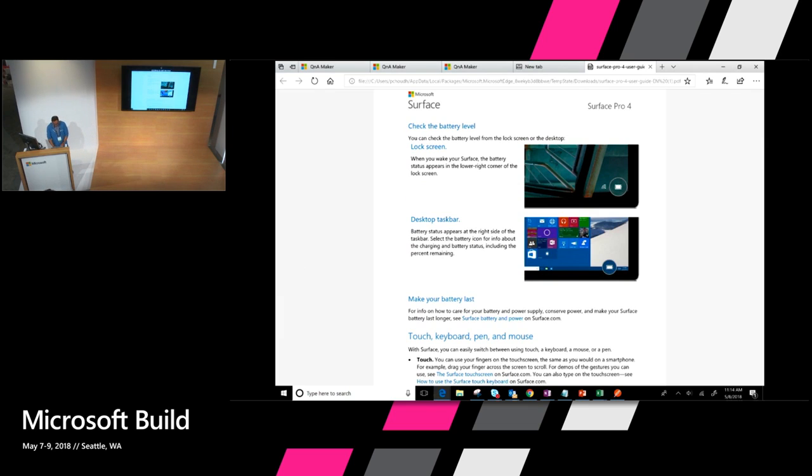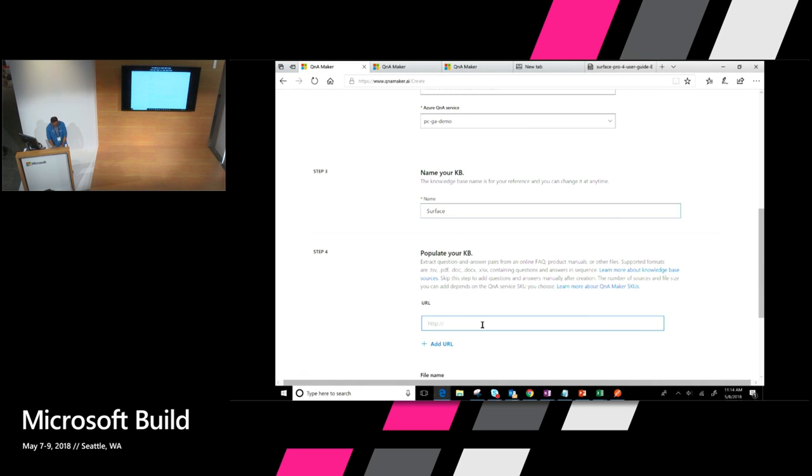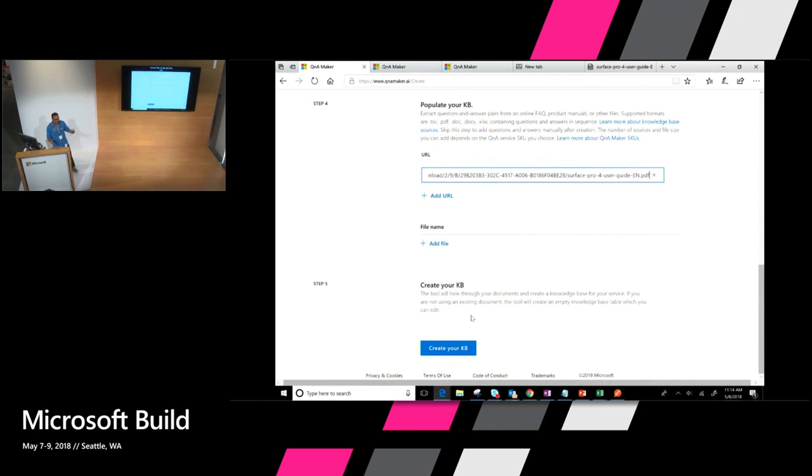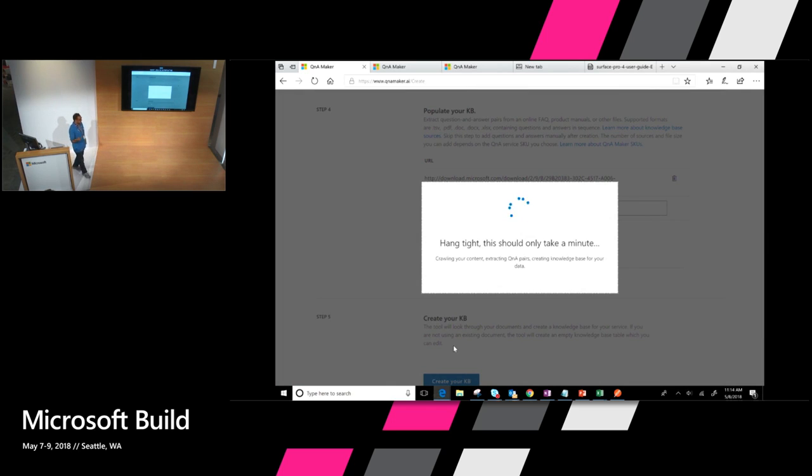So what I'll do is I'll pop in this URL here and hit create. And it needn't be a URL. It could be an offline PDF. You could upload a PDF file as well, and hit create. So now what's happening is it's getting the PDF downloaded. It's parsing it. It's trying to figure out what the structure is and trying to pull out the Q&As. And like I said, the various data sources we support include Excel sheets. We support Word documents, Q&A PDFs, URLs, a whole bunch of different formats that you can use here.